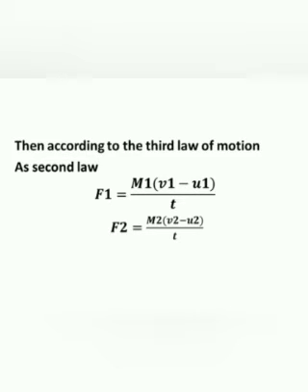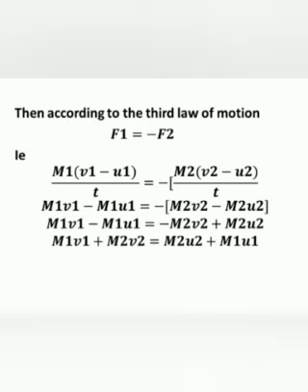Then, according to the second law, F1 is equal to m1 into (v1 minus u1) the whole divided by t, and F2 is equal to m2 into (v2 minus u2) the whole divided by t. Then according to the third law of motion, F1 is equal to minus F2.